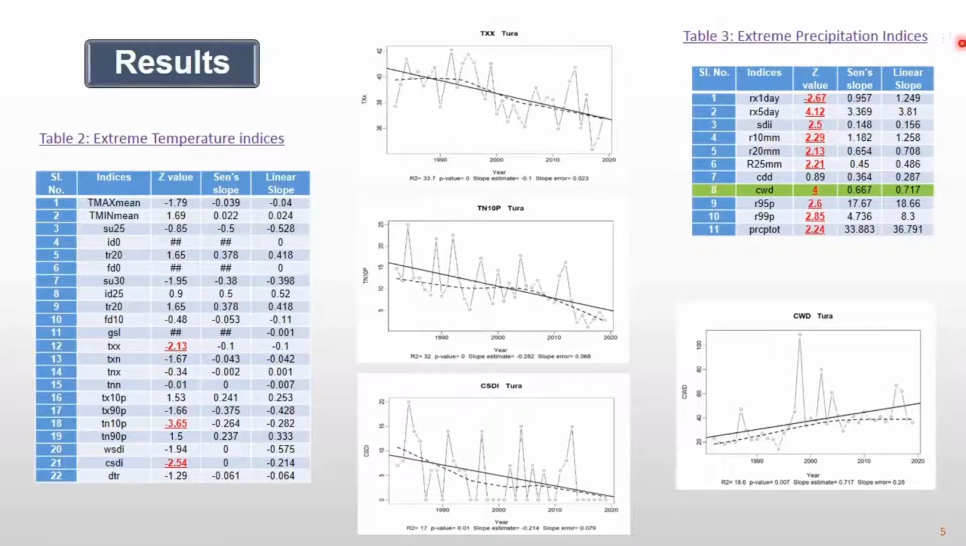Whereas for extreme precipitation indices, all the indices except one, CDD, show a significant trend. Only one index showed a negative trend and the rest of them showed a positive trend. The CWD trend is shown in this figure. Here you see the trend line, that is the slope, is increasing.